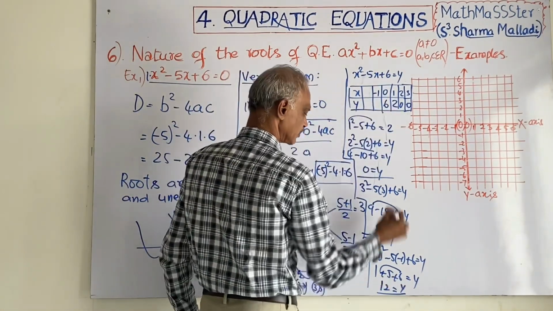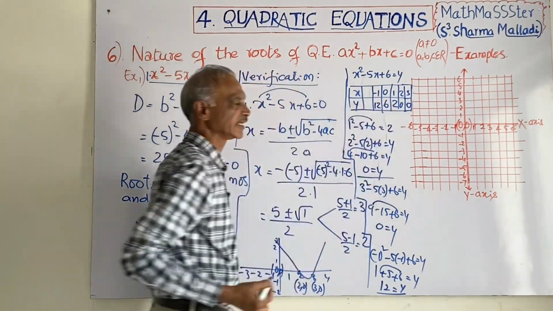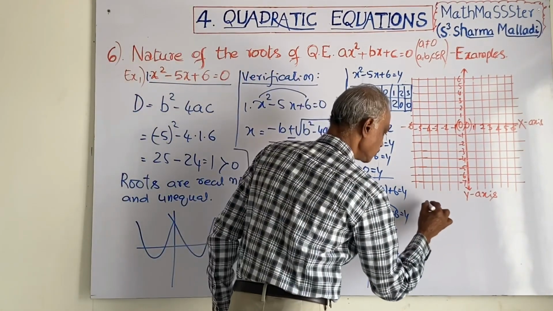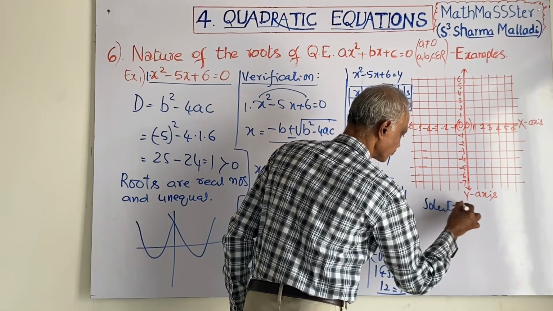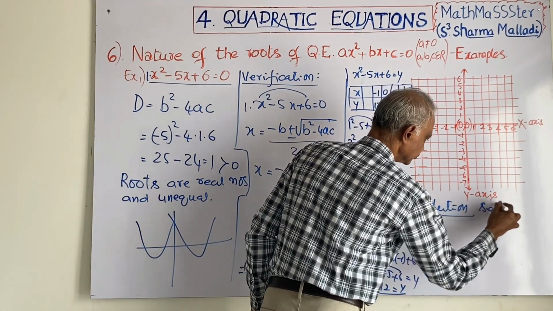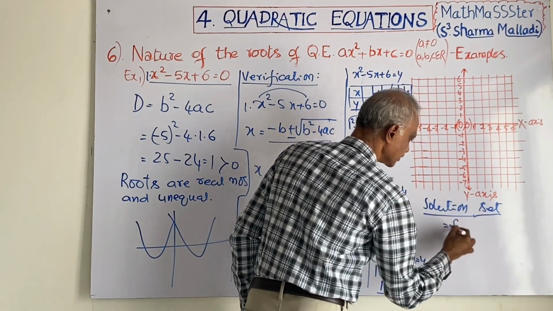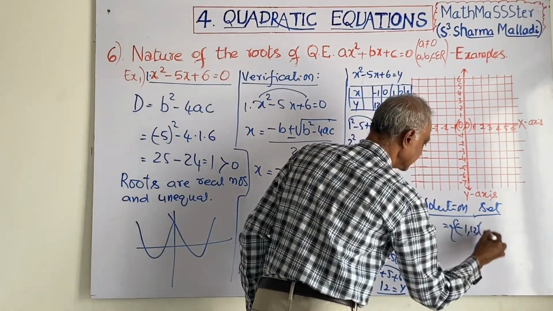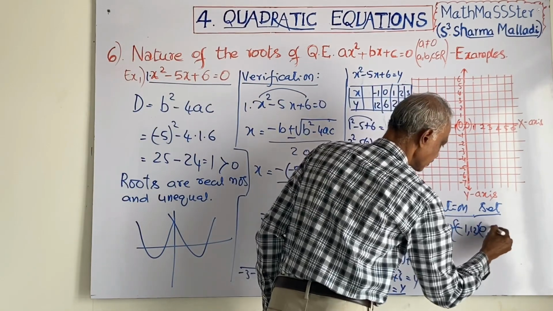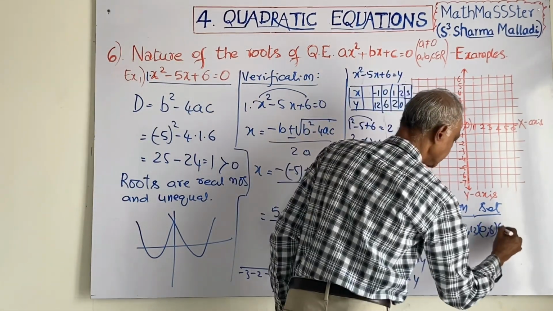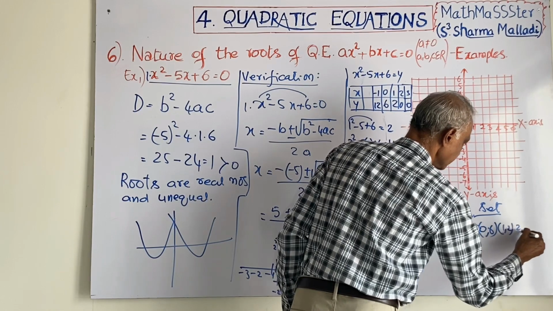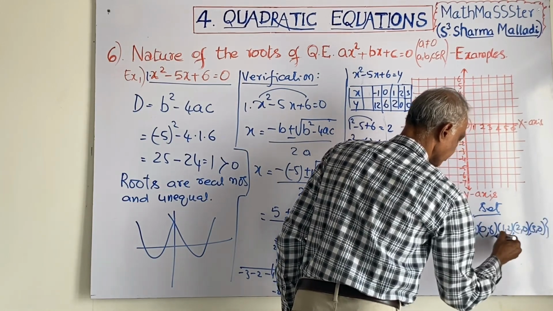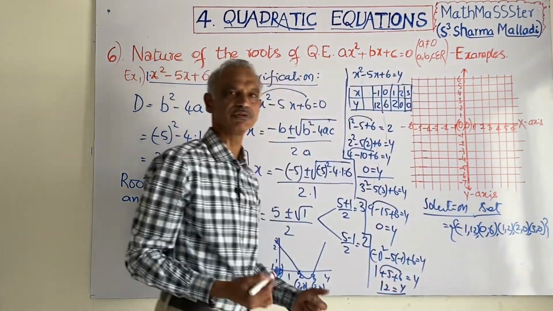If you take minus 1, y is 12. Now prepare ordered pairs. What is the solution set? Minus 1, 12; 0, 6; 1, 2; 2, 0; and 3, 0. With the help of the solution set, we will draw the graph.